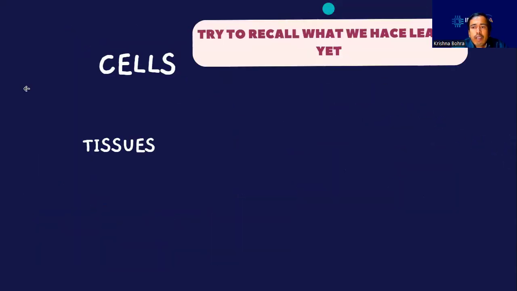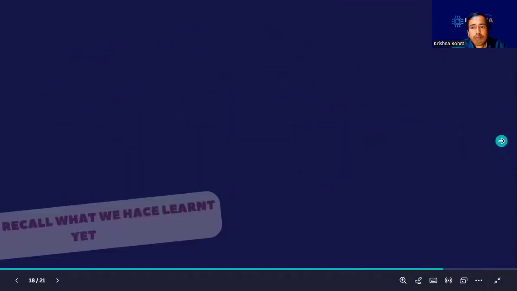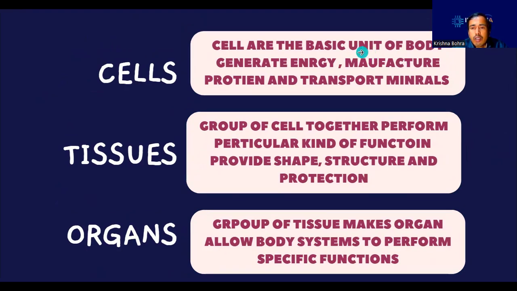Now let's recall what we have understood in this particular class. So cell, tissue, and organ. Think about it. Okay, I hope you have recalled all of these things we have learned in today's class. Cells are the basic unit, or the smallest structural or functional unit, of the body. They generate energy, and this task is done by mitochondria; manufacture protein, done by endoplasmic reticulum; and transport minerals, which is done by a specific organelle of the cell, the Golgi body.